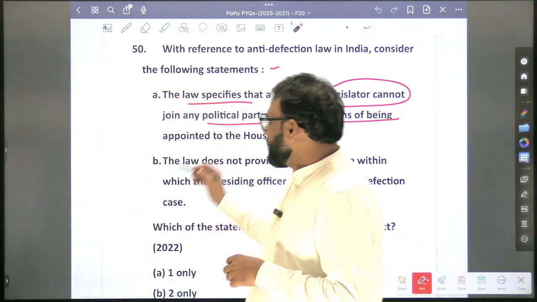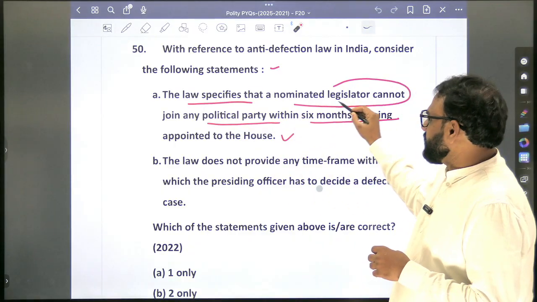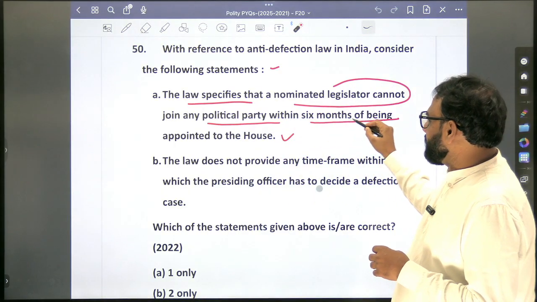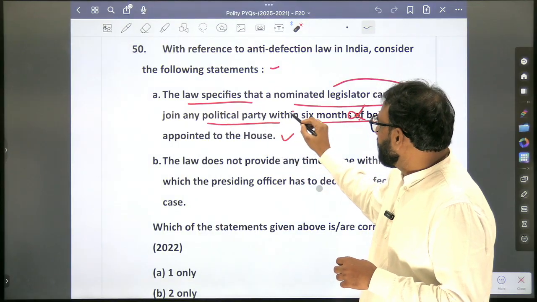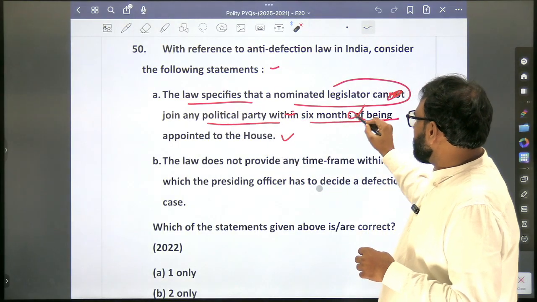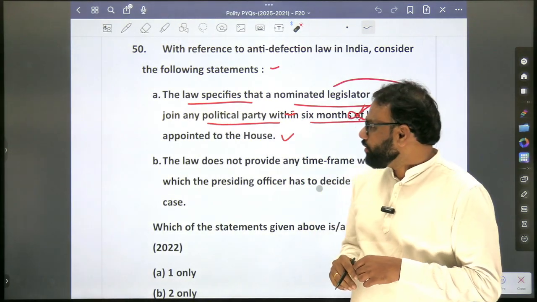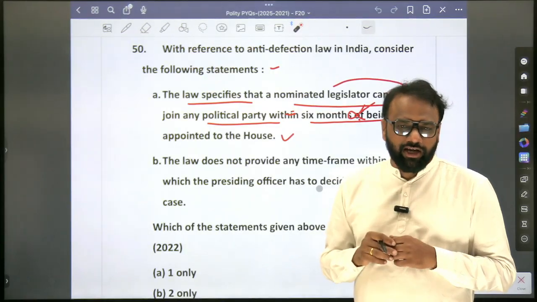Okay, nominated member. So in the first statement, the law specifies that a nominated legislator cannot join any political party within 6 months. False. Okay, he can join any political party within 6 months, without being affected by the anti-defection law.